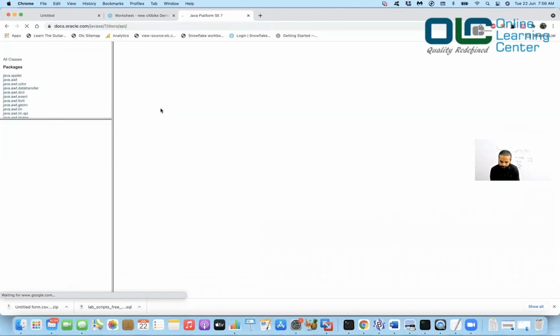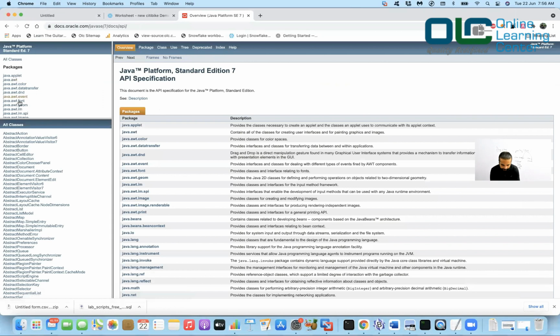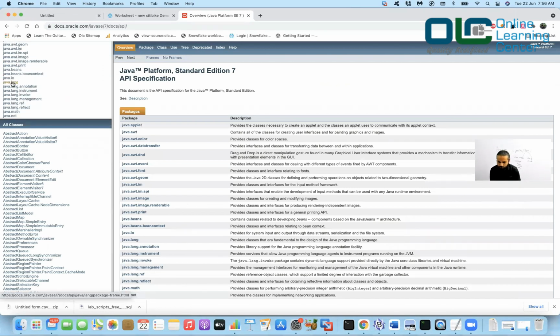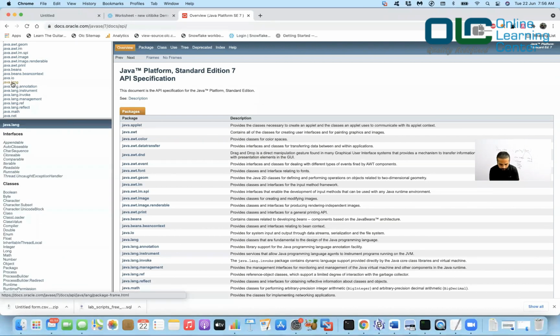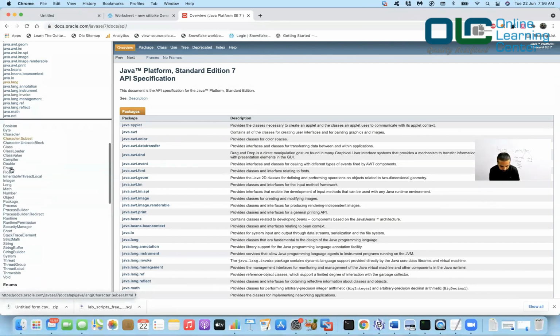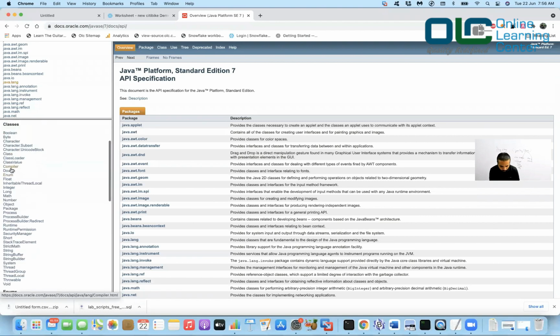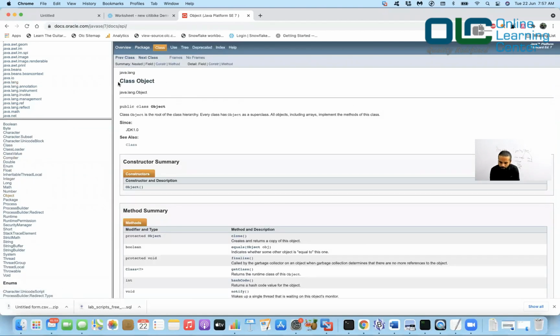So let me go to 7, and here you have packages. All you need to look into is the lang package, so java.lang. Click on it, and here you will see there should be a class called Object. So this one, right? Let's look into this Object class.